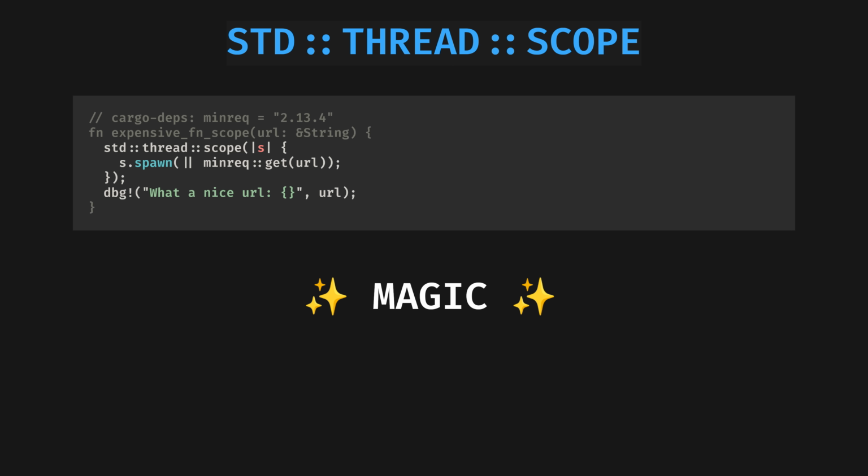Marvelous. Scopes are genius. All threads are joined at the end of a scope, which blocks until they are done. This guarantees to the Rust compiler that all threads inside the scope will finish before it returns, which restores my favorite feature of Rust, borrowing. The URL shared reference can be passed into a thread and then, at some point in the future, can be released at the end of the scope. My generalized advice to get fearless parallelism is to tightly scope it.